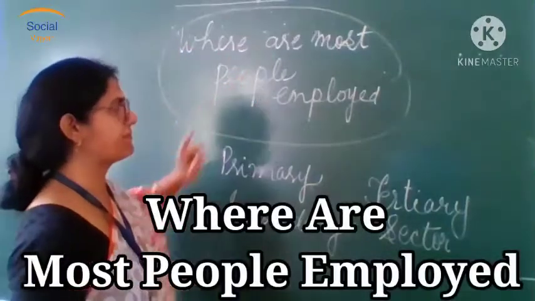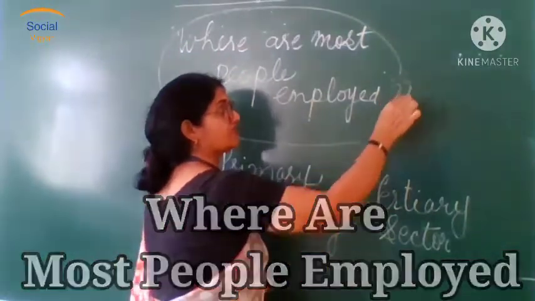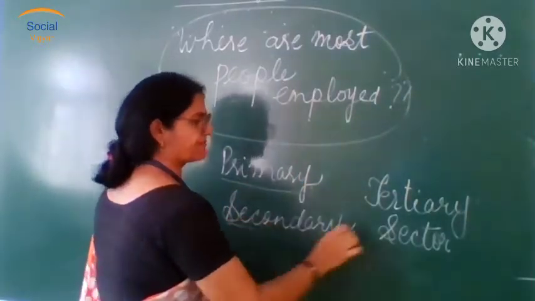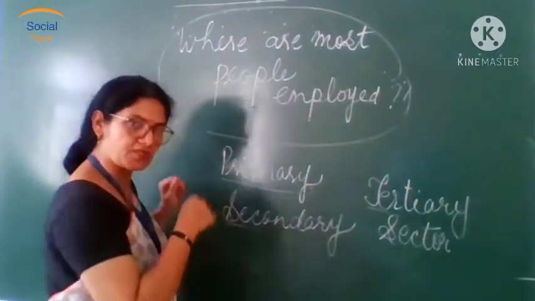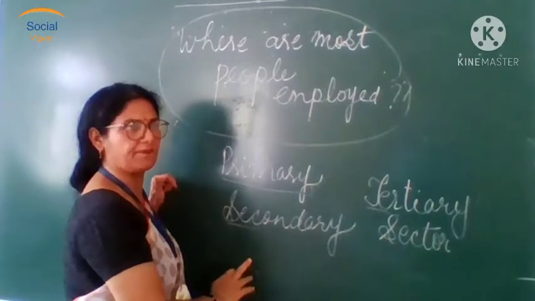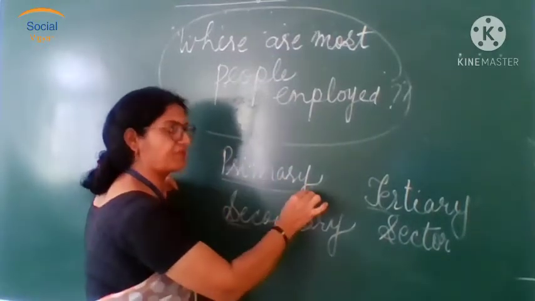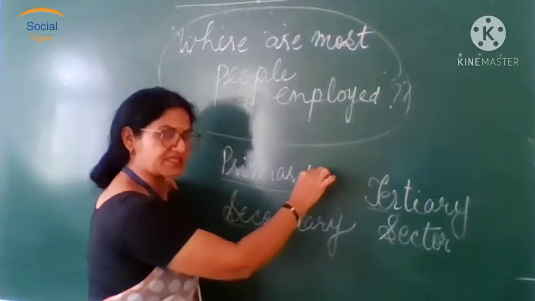Where are most people employed? Here we are talking about three major sectors: primary, secondary and tertiary. We need to know where the largest number of people are employed. No doubt, it is seen that more people are in the primary sector.